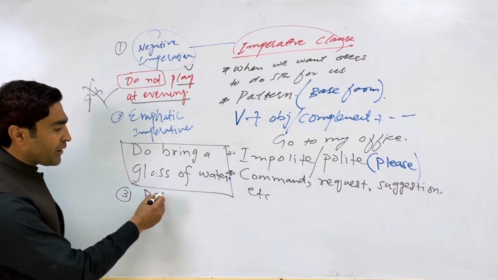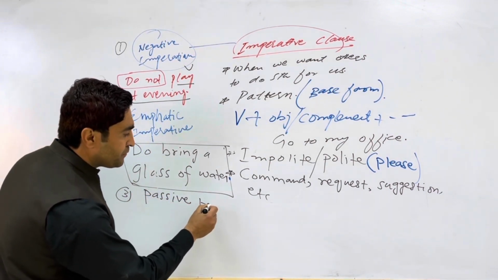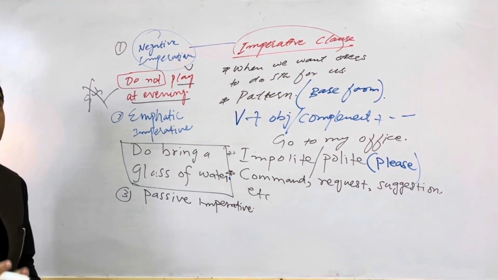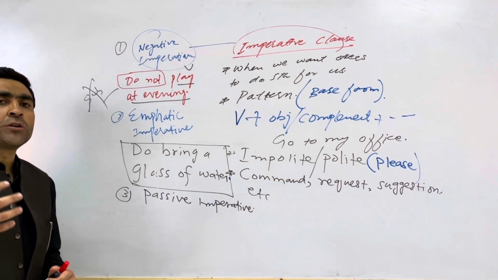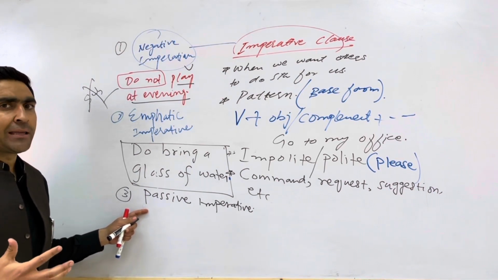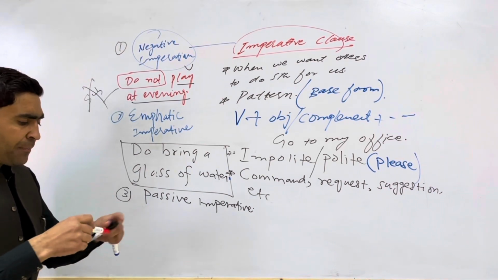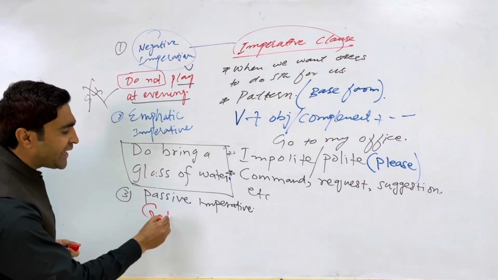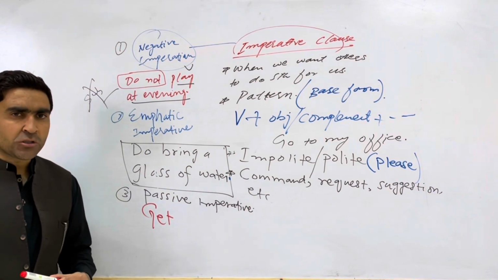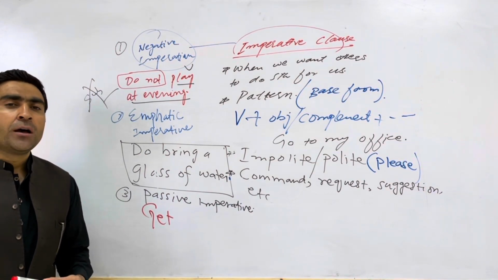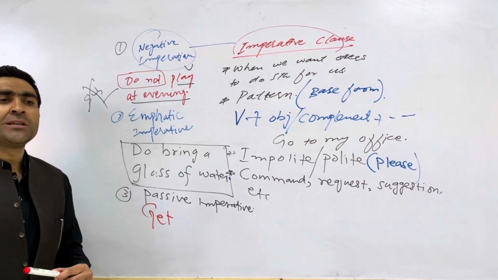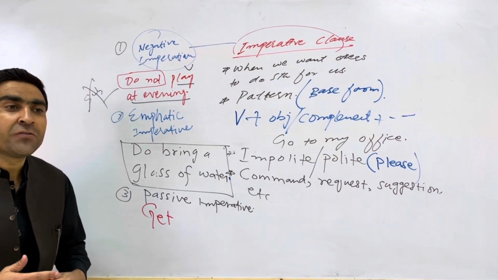And the last kind of imperative clause is called the passive imperative. The passive imperative, यहाँ पे एक चीज को नोटिस करना जरूरी है. Passive imperative को कहाँ पे इस्तेमाल किया जाता है. Now, for example, यहाँ पे सबसे पहले हम लोग क्या लगाते हैं? get लगाते हैं. Now, for example, if you tell me कि because it is the era of COVID-19, you are suggesting me, आप मुझे suggest कर रहे हैं, sir, get vaccinated.